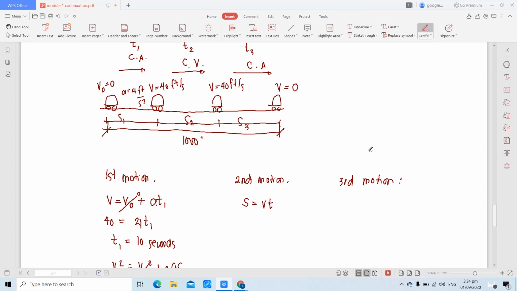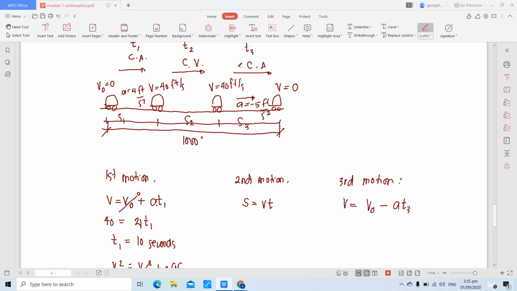Yung third motion, parang first motion, constant acceleration motion din. It's just that, it will decelerate. So, negative yung acceleration, negative 5 feet per second square. So, paano natin makukuha yung T3? Again, you can use this formula. Same as the first motion, that is V, final velocity, equivalent to initial velocity, since nagde-decelerate, that is minus A, T3.